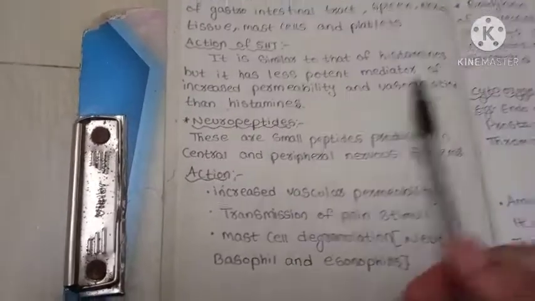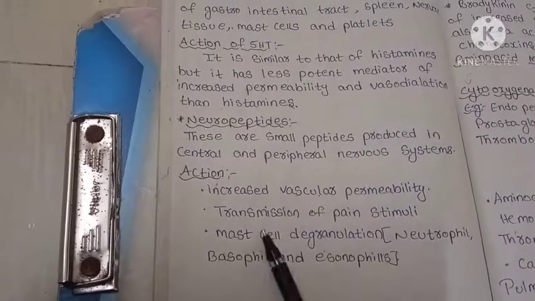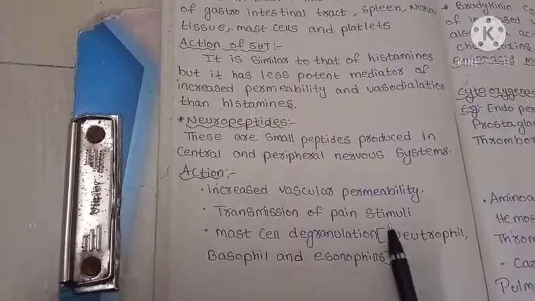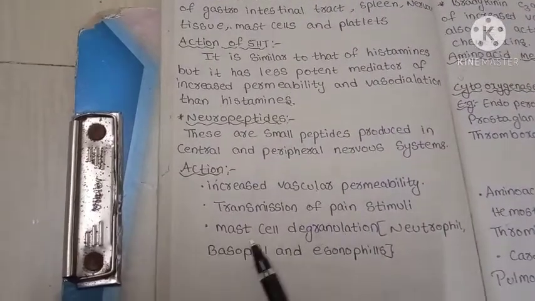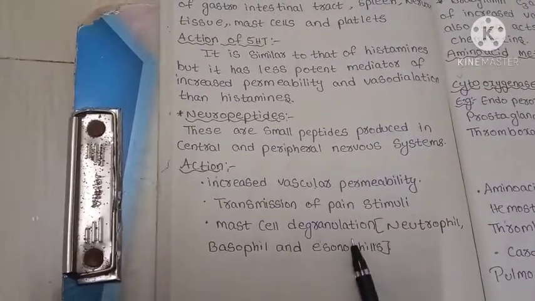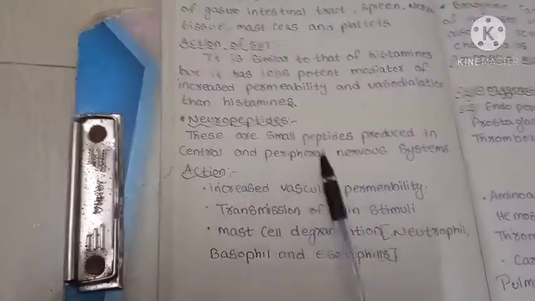Next, neuropeptides. Neuropeptides are small peptides produced in the central and peripheral nervous system. What is the action of neuropeptides? They increase vascular permeability, transmission of pain and stimuli, and also mast cell degranulation. Degranulation means release of granules from neutrophils, basophils and eosinophils. This is the definition and action of neuropeptides.